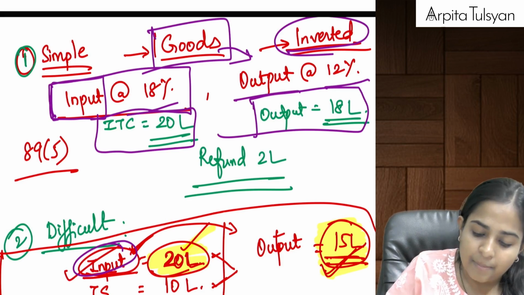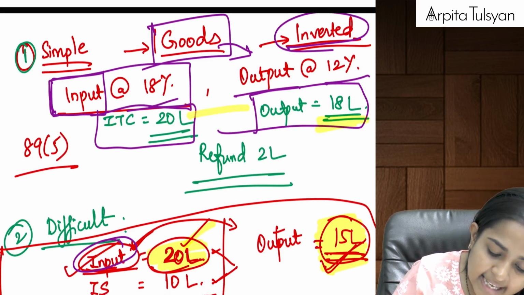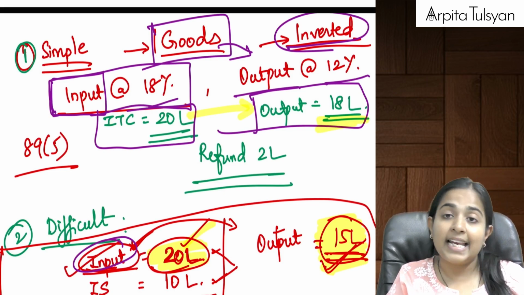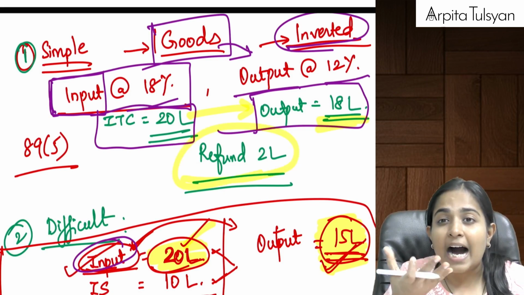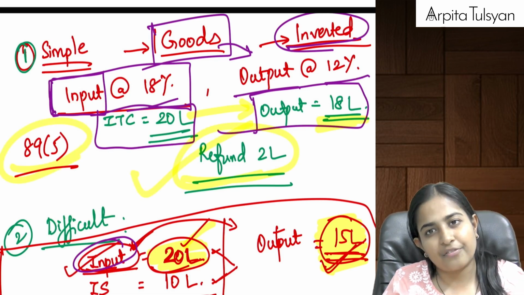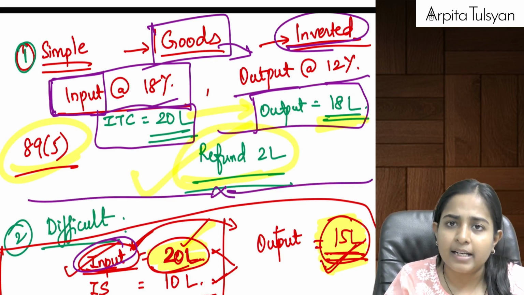My output tax payable is 18 lakhs. For that, I will utilize this ITC of 20 lakhs. How much amount of ITC is still left with me? 2 lakh rupees is the unutilized ITC left with me. I will take a refund of that under rule number 89.5. Simple case, everyone. Simple, manageable till here.